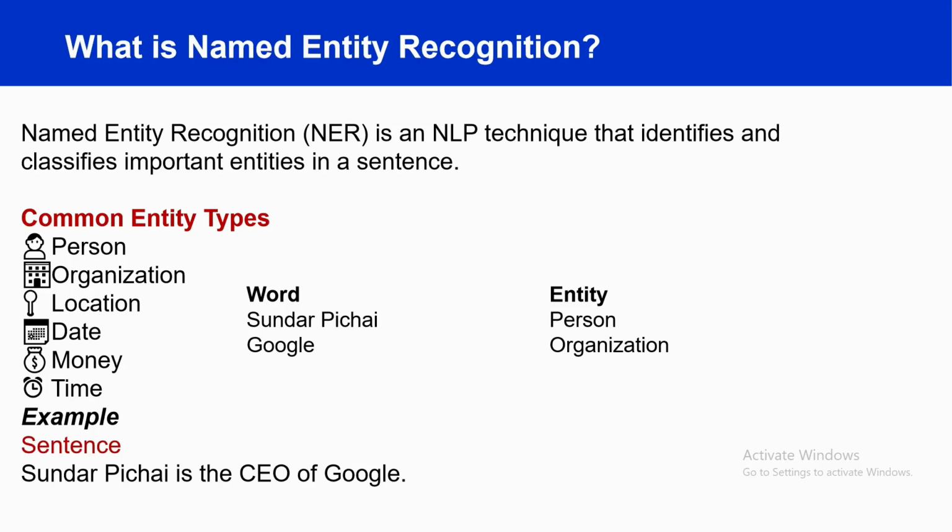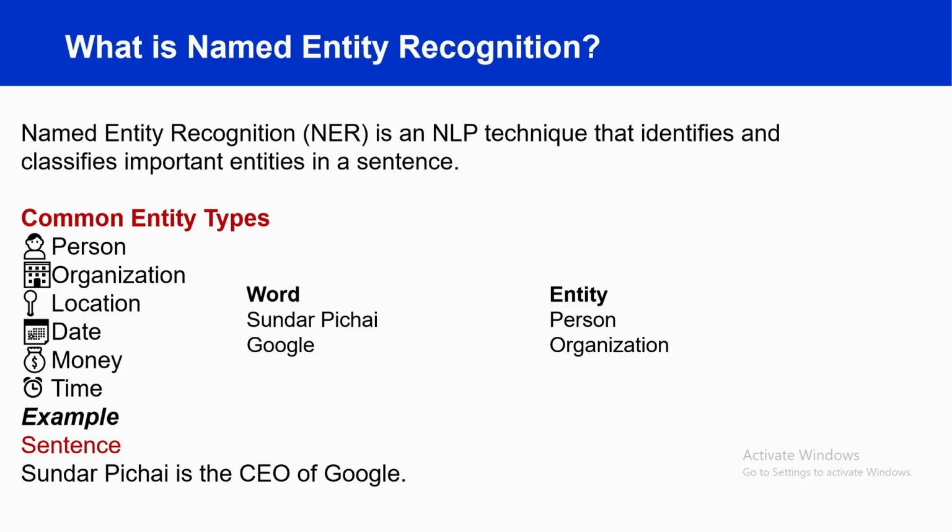For example, when we read a news article, we immediately recognize the names of people, places, companies, dates, and amounts of money. Humans do this naturally. The goal of NER is to enable computers to do the same.